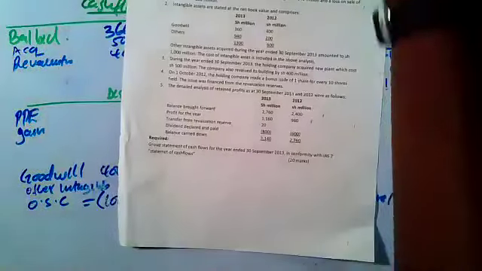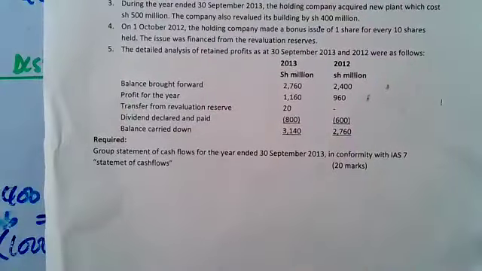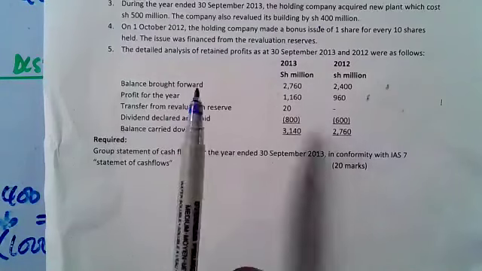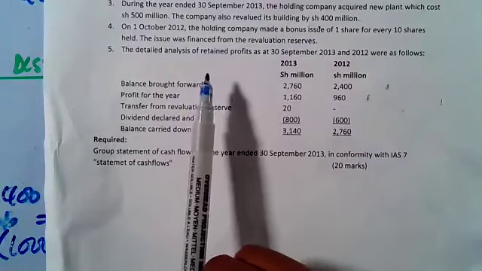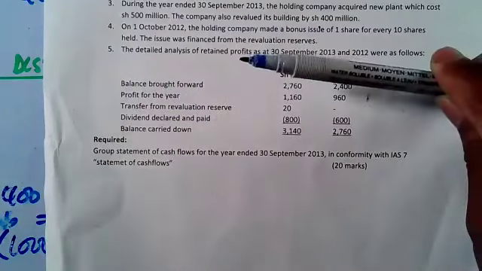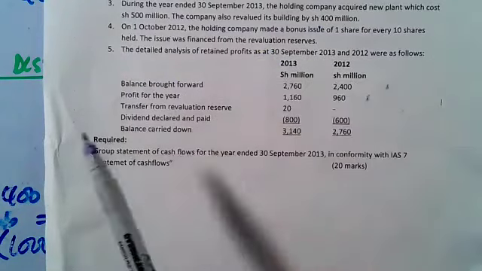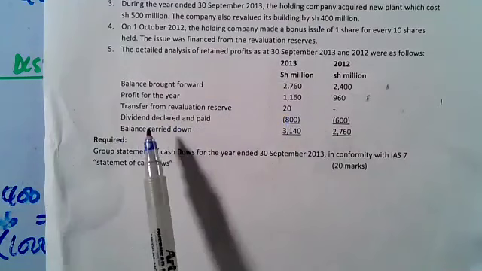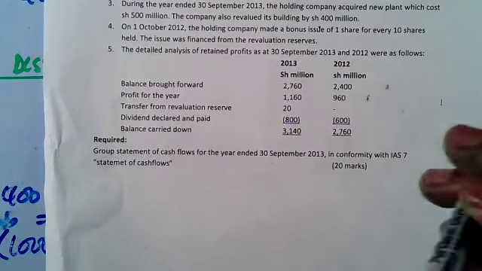Good. Then we go to note number 5. We are told that the detailed analysis of the retained profits as at 30th September 2013 and 2012 were as follows. You have the balance brought forward, profit for the year, transfer from revaluation reserves, dividend declared and paid, and the balance carried down. So when you are preparing the analysis of the retained earnings, you are already given the analysis. We added the profit for the year, then the transfer from revaluation reserves, and then the dividend declared. Then you have the balance carried down.